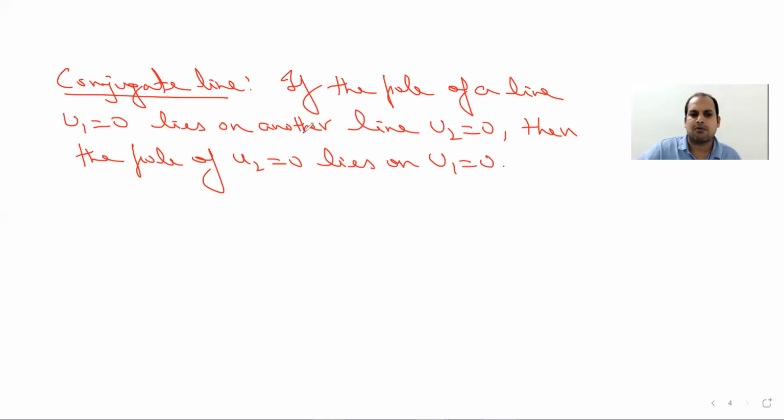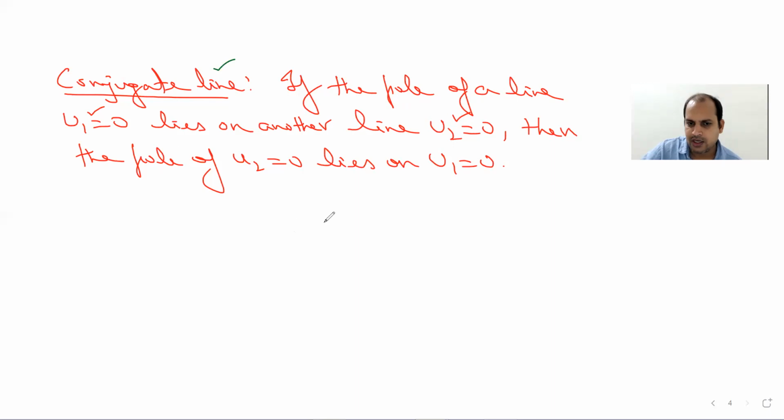So two such lines, u1 equal to 0 and u2 equal to 0, are said to be conjugate lines if, as per definition, the pole of the line u1 equal to 0 lies on the line u2 equal to 0, and the pole of u2 equal to 0 lies on u1 equal to 0.